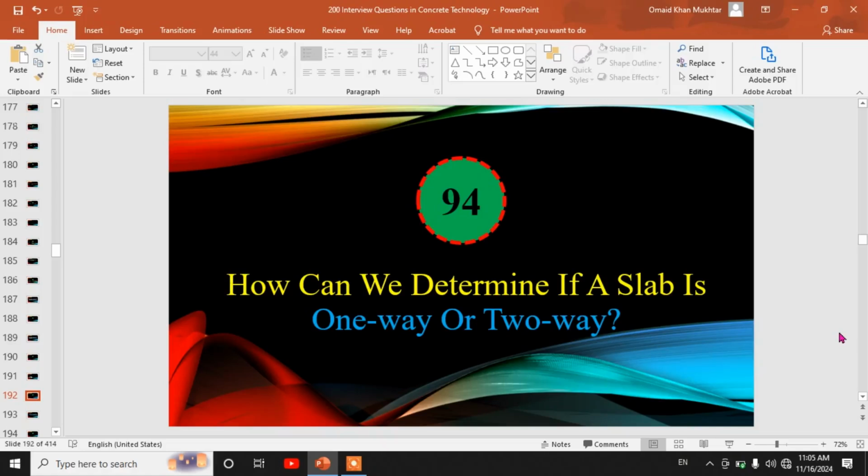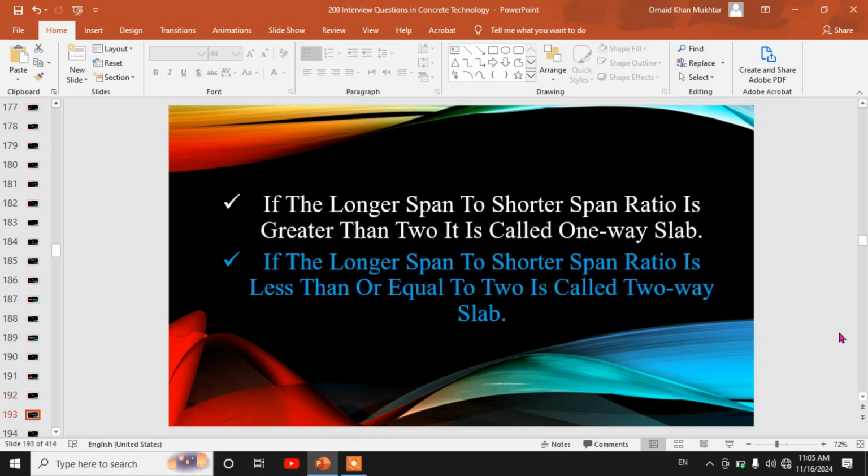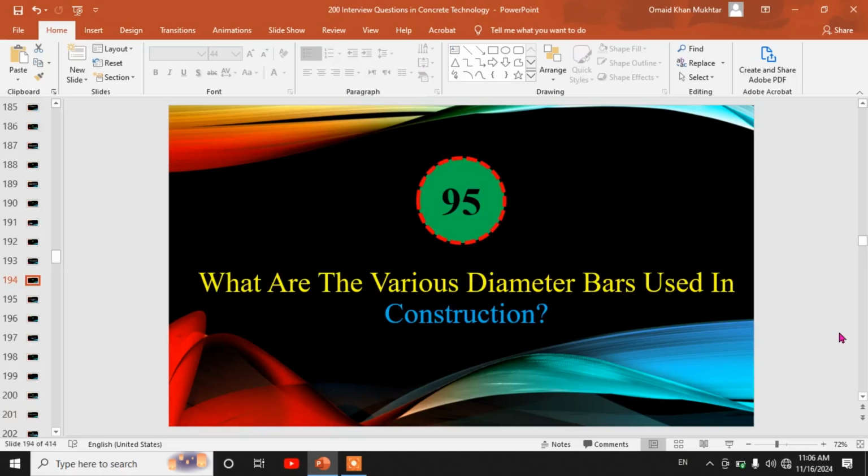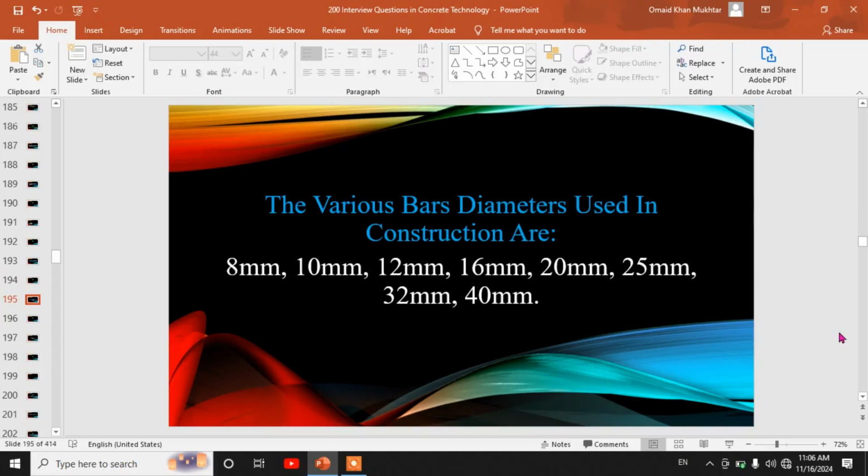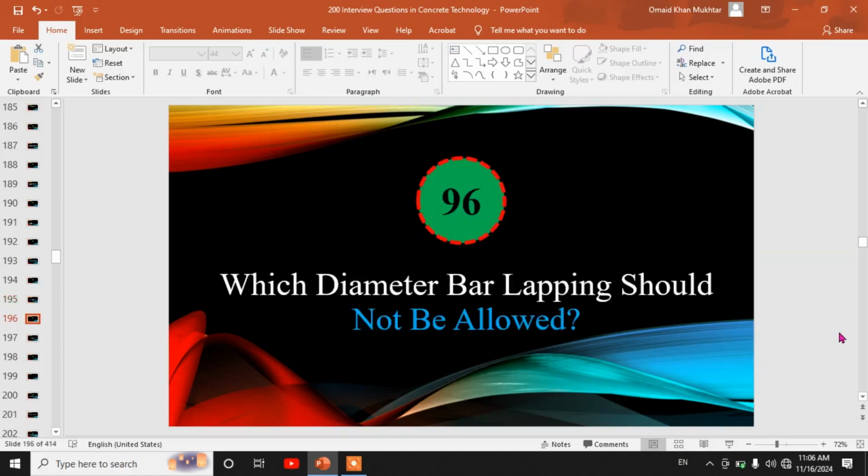94th, how can we determine if a slab is one way or two way? If the longer span to shorter span ratio is greater than 2, it is called one-way slab. If the ratio is less than or equal to 2, it is called two-way slab. 95th, what are the various diameter bars used in construction? The various bar diameters used in construction are 8 mm, 10 mm, 12 mm, 16 mm, 20 mm, 25 mm, 32 mm and 40 mm.